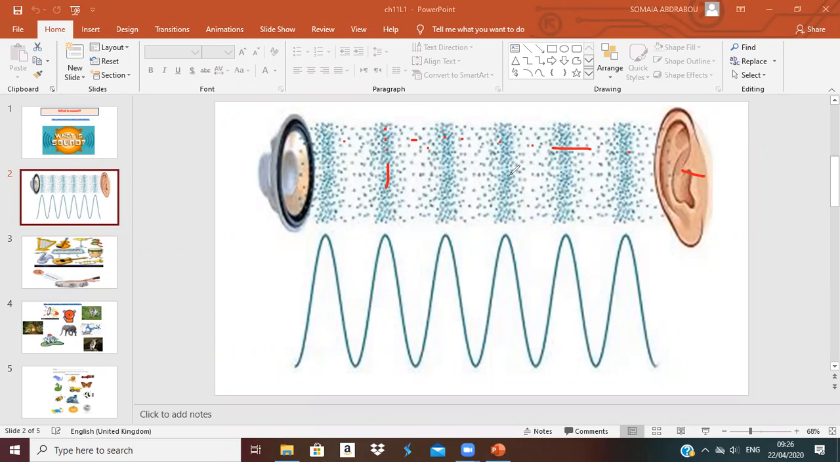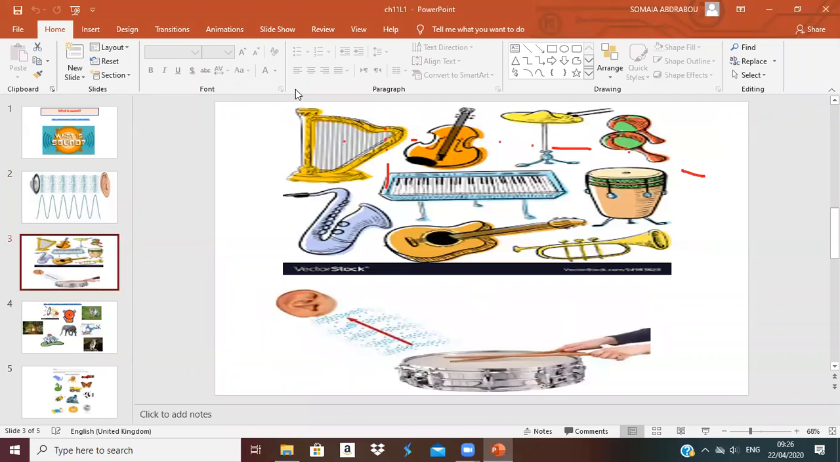So, what is the meaning of sound? Sound is made when something vibrates back and forth very quickly. Vibrate means to move. Let's see here how those instruments vibrate.